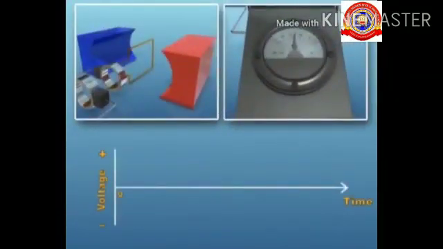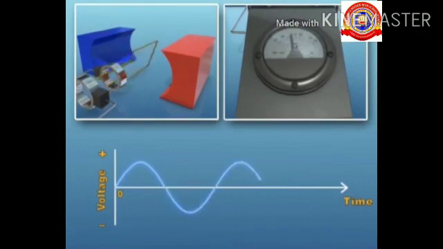If we plot a graph between time and EMF obtained here, we get a graph like this. Here we can see the voltage increases and decreases with time.